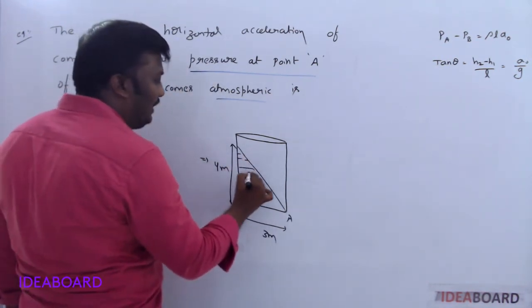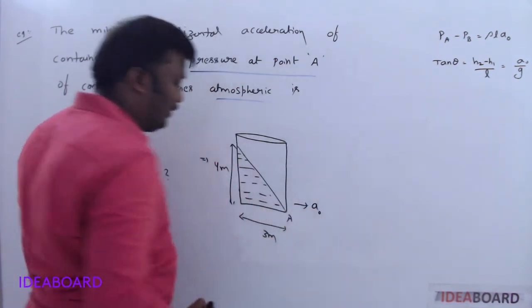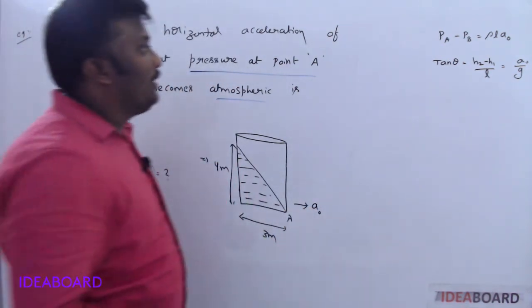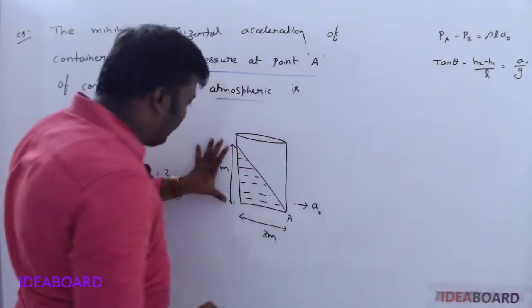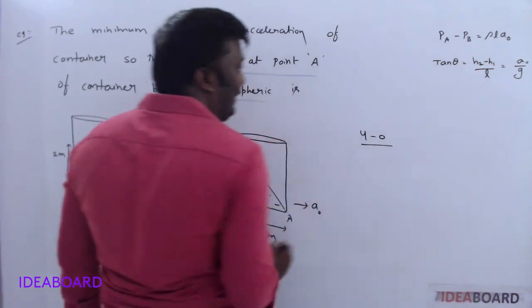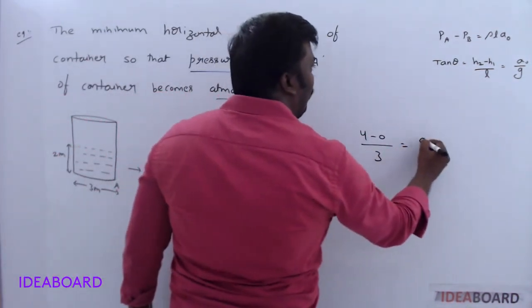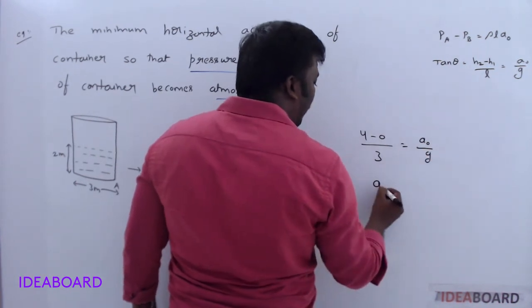Now the liquid will be moving this way because of horizontal acceleration. So what is the formula? H2 minus H1. This is H2, 4, and here 0. 4 minus 0 by L. L indicates the length, 3, is equal to A naught by G. So what is the value of A naught?